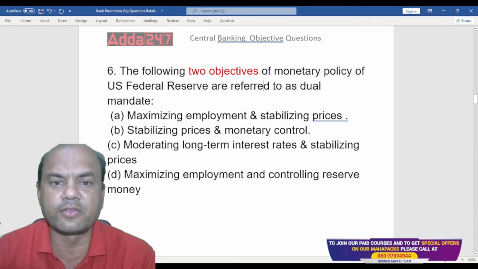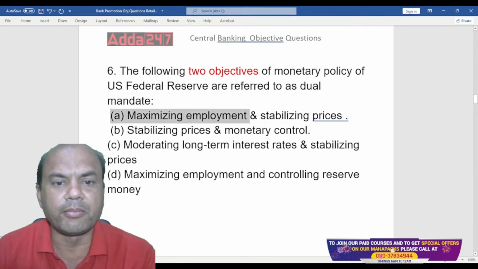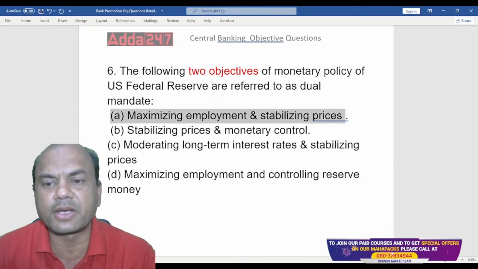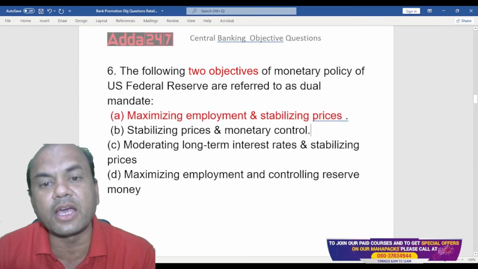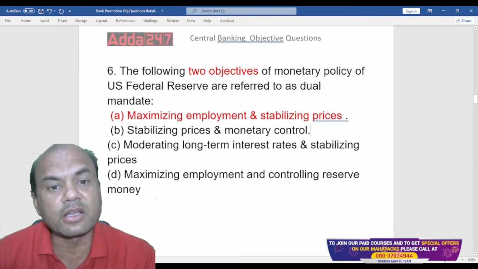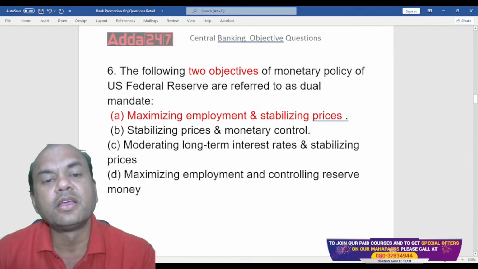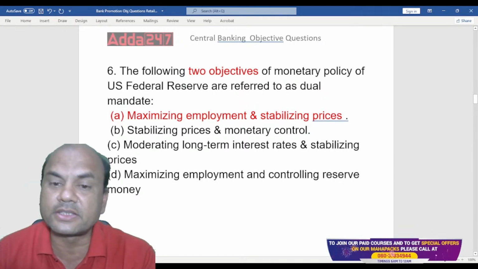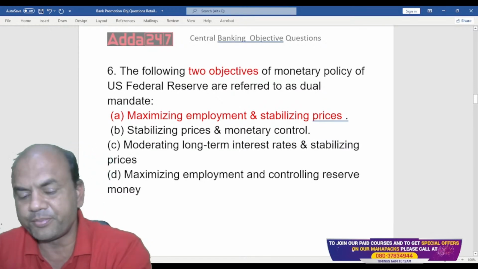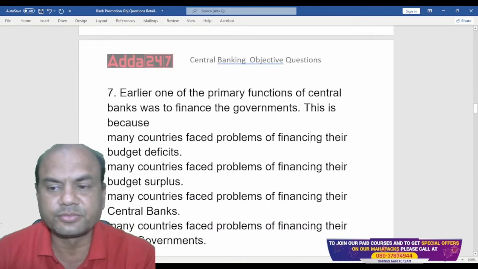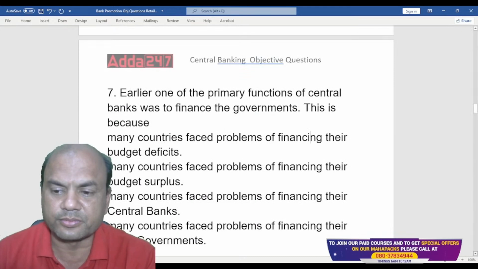Yes, I've seen many of the answers are correct. See this. Maximizing employment and stabilizing prices. This is the basic job of any RBI, any central bank. Any country's central bank will have only two focuses: maximizing employment and stabilizing prices. Okay. Next one.